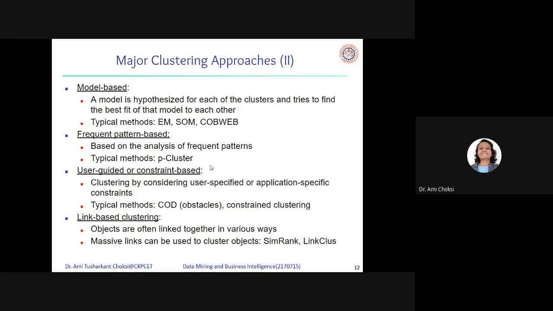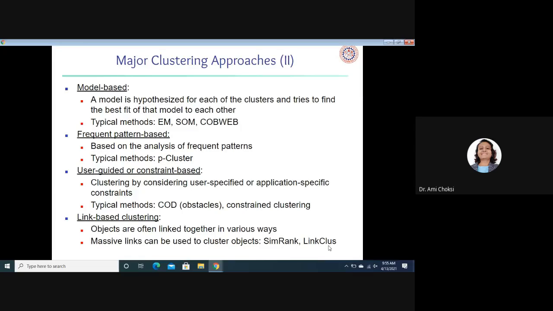A typical method is pCluster. User-guided or constraint-based: clustering by considering user-specified or application-specific constraints. Typical methods are COD, or constraint clustering. Link-based clustering: objects are often linked together in various ways. Massive links can be used to cluster objects, such as SimRank or LinkClus. That's all for today.